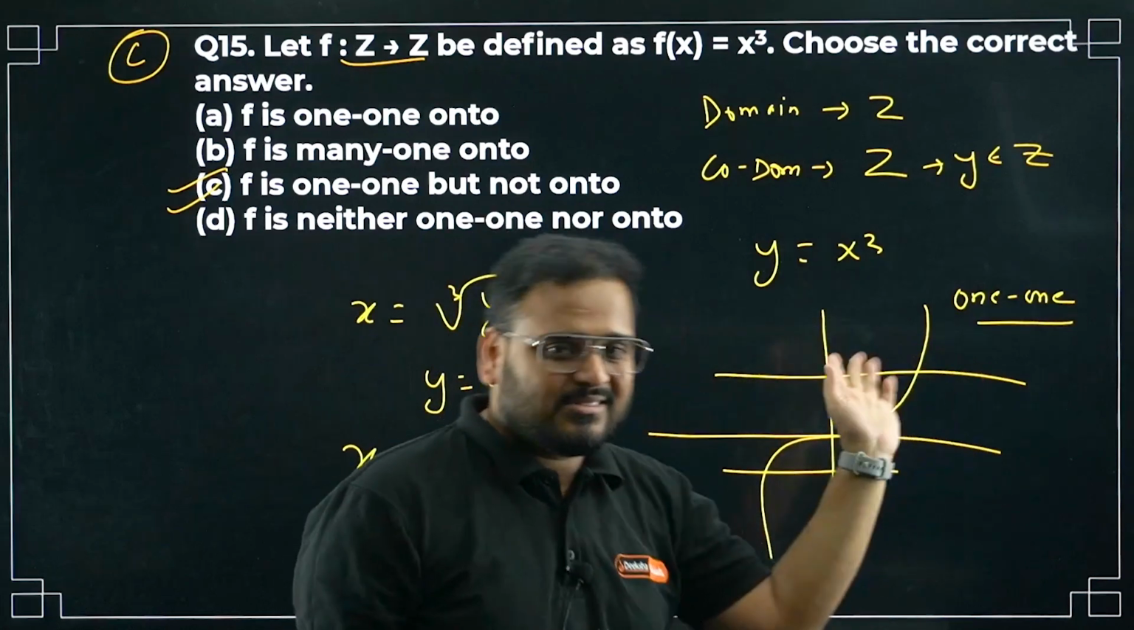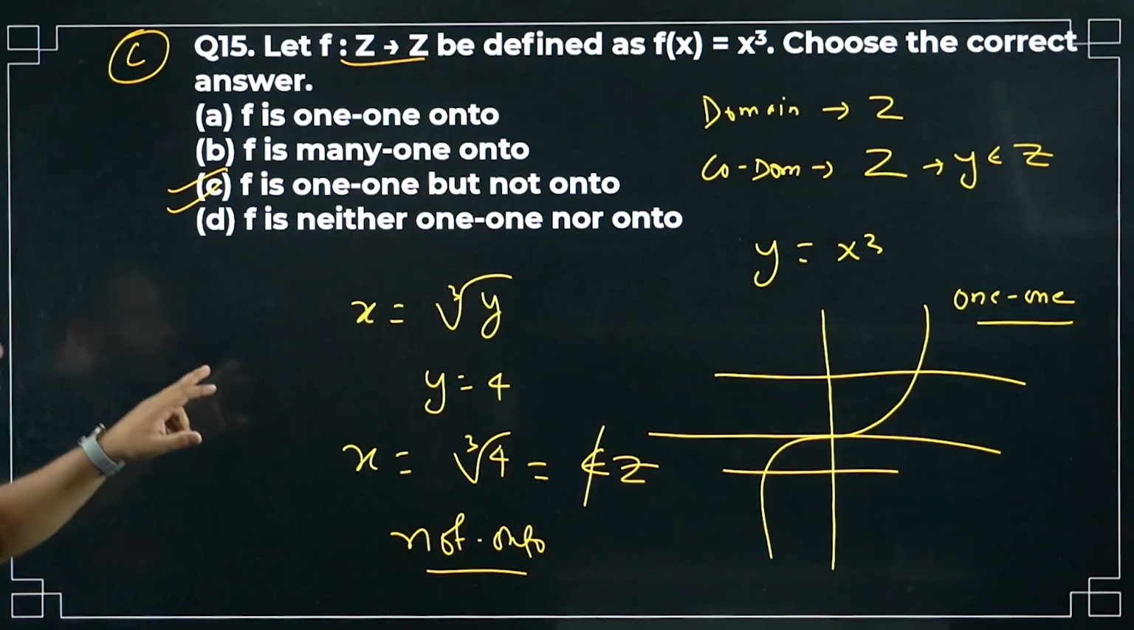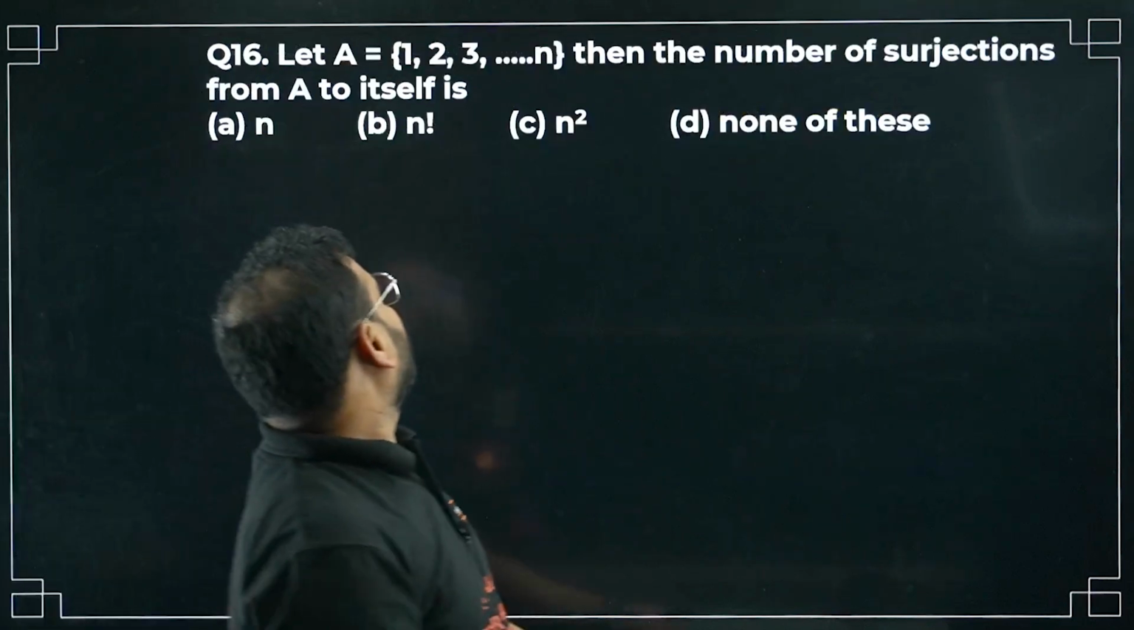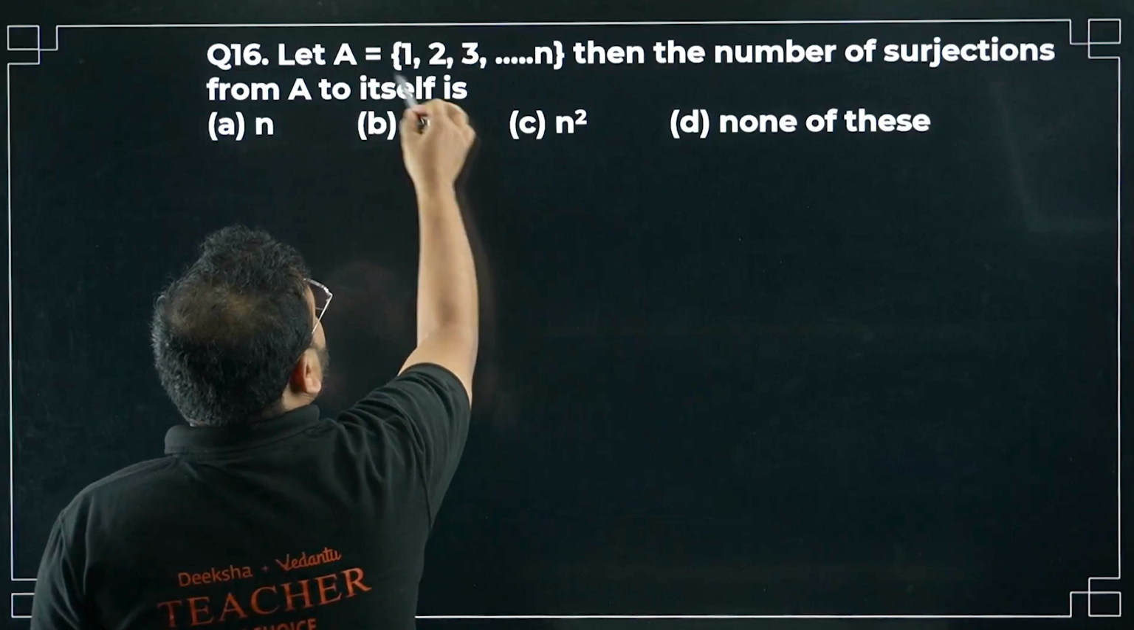Since it's cube root, the sign will remain the same, plus or minus. Please check. 15th is done. Moving to question number 16 now. Let A be given like this, with a total of n elements in A.